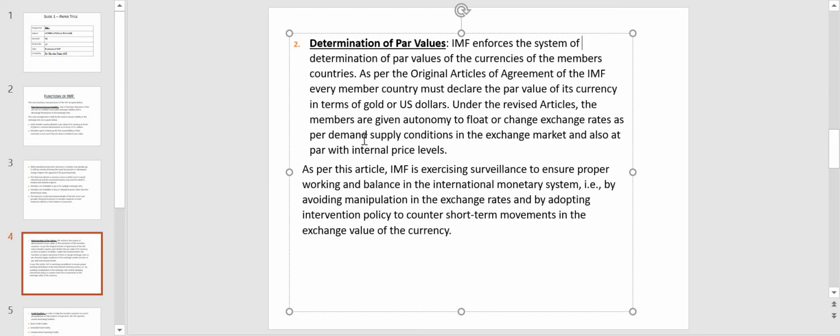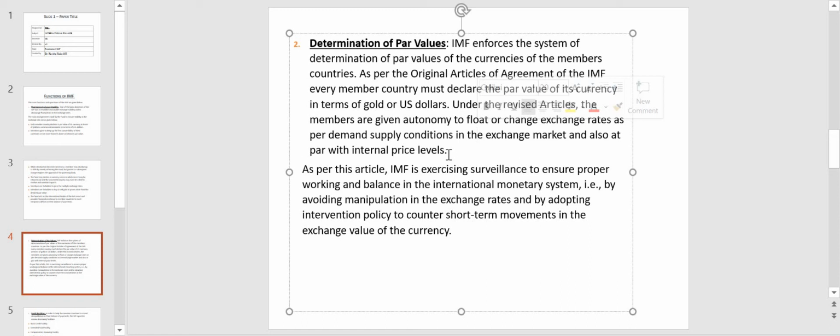Under the revised articles, the members are given autonomy to float or change exchange rates as per demand-supply conditions in the exchange market and also at par with internal price levels. So, originally they had to have a fixed par value in comparison to gold or US dollars, but then they have revised the articles wherein they give autonomy to change the exchange rates according to the demand and supply conditions, but it should be within the internal price levels fixed by IMF.